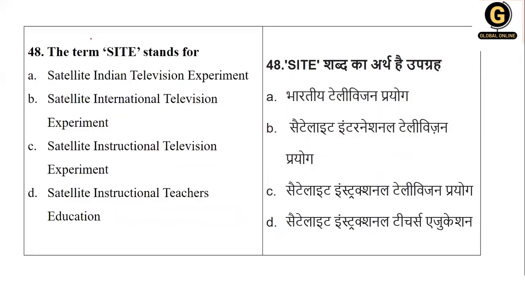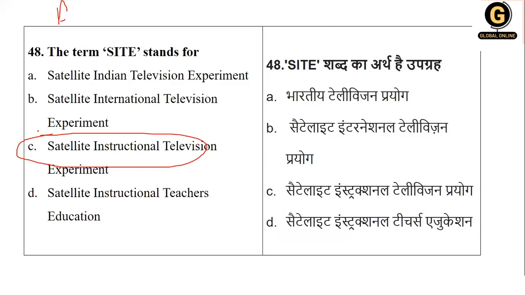Next, the term SITE stands for Satellite India Television Experiment, Satellite International Television, Satellite Instructional Television Experiment, and Satellite Instructional Teacher Education. It's one of the factual questions. You have to be very clear with the full form. It's Satellite Instructional Television Experiment, which started in India in the year 1975, a joint initiative by NASA and ISRO.